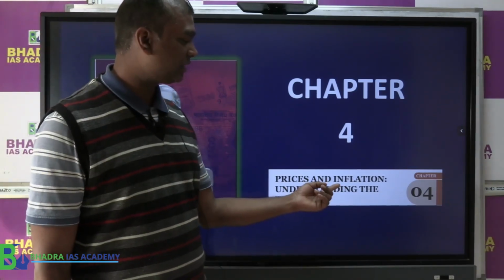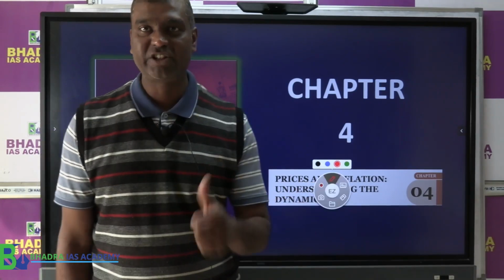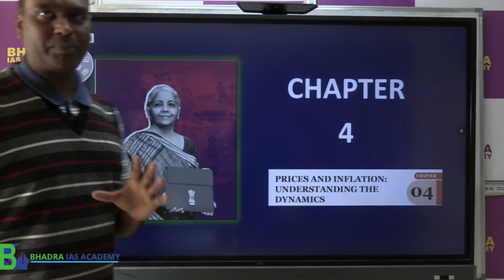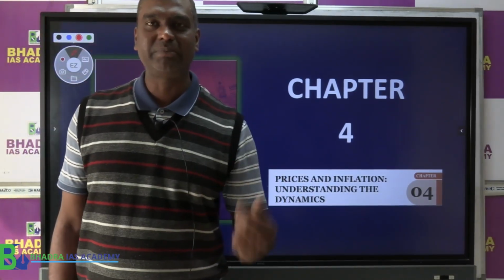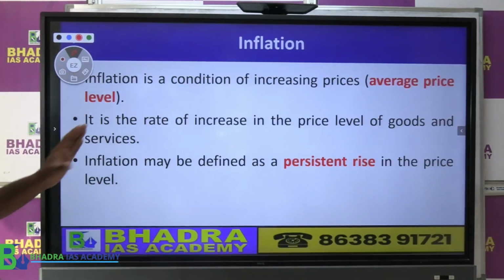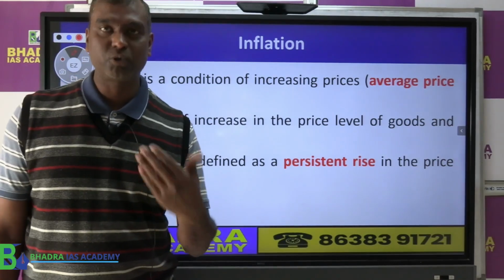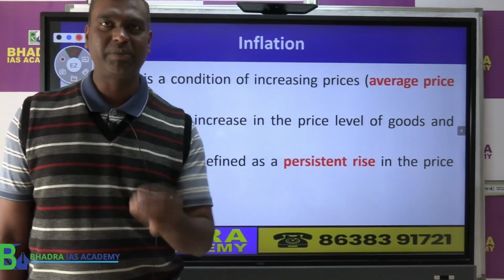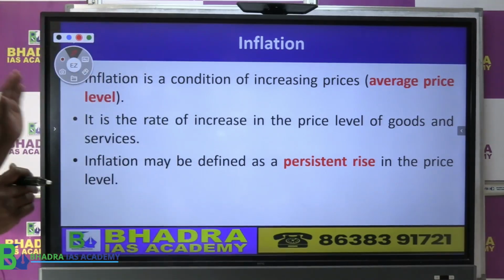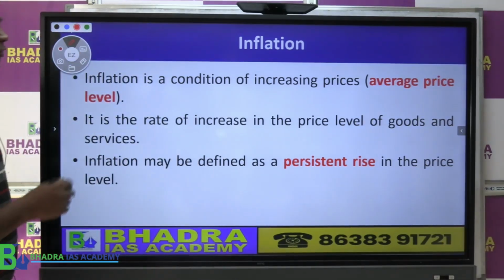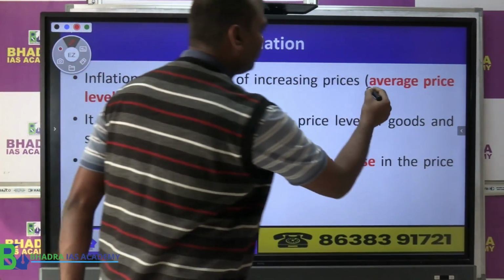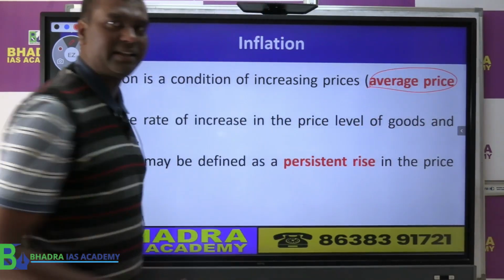This topic deals with the price level, what we call inflation, right? So ये जो topic है, this is a short topic given in economic survey, about 16 pages, not much, right? So now let's first start with the basic concept of inflation. For those who are not familiar, I just give a very brief explanation about what is the concept of inflation. Now generally what is inflation? We say that inflation is a condition where the average price is increasing.